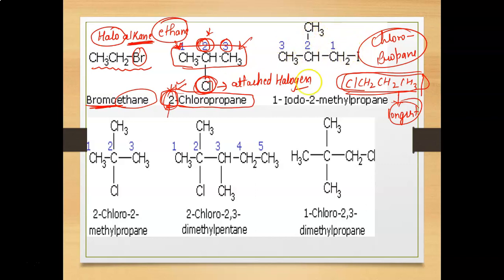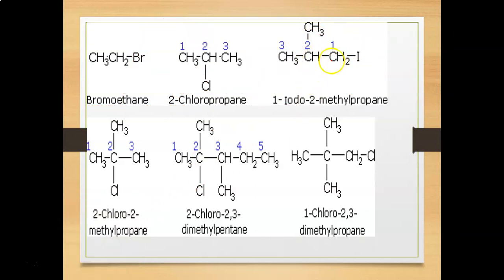Like for example, in the next example, this is 1, 2, 3. The longest carbon chain selected is 1, 2, 3. You have to number those carbons with the lowest numbers. The first carbon will be the carbon which is closest to the halogen group.